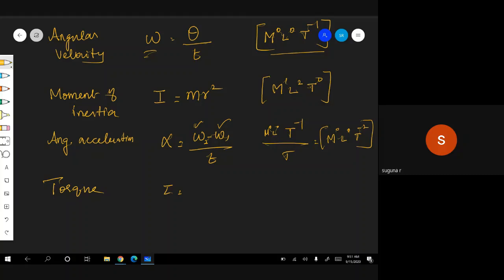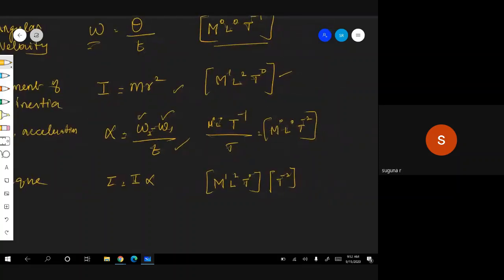Torque is moment of inertia into angular acceleration, I alpha. So I is M power 1, L square, T power 0, into alpha, which we just saw is T power minus 2.